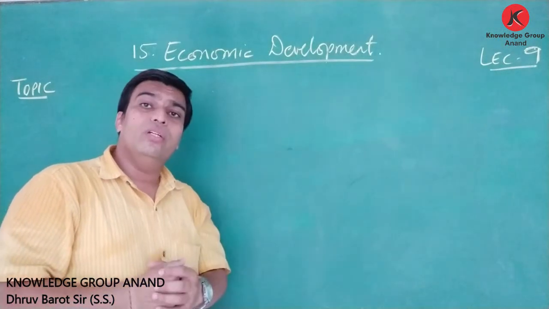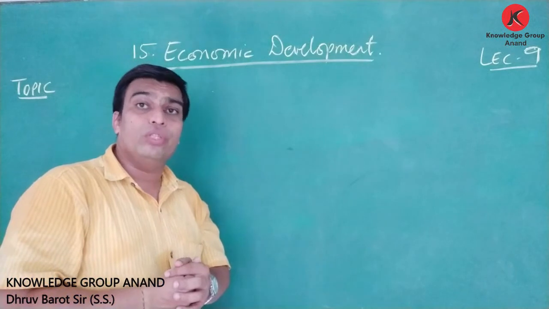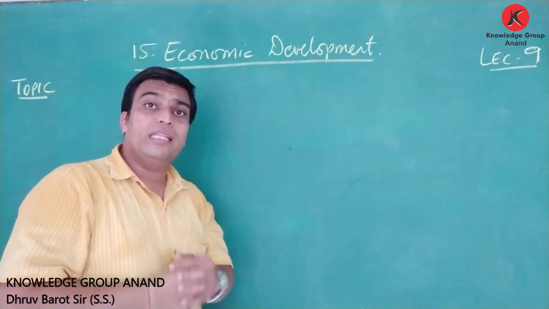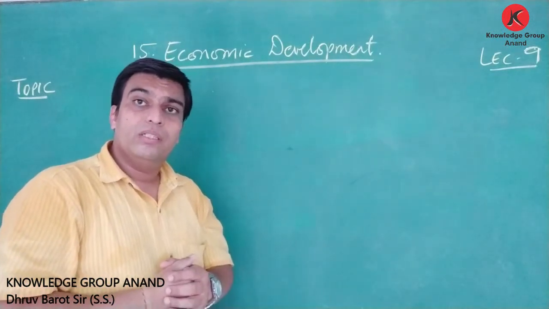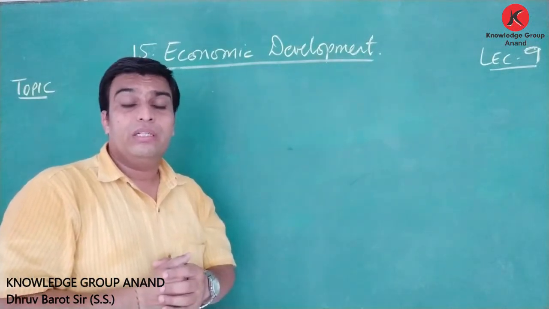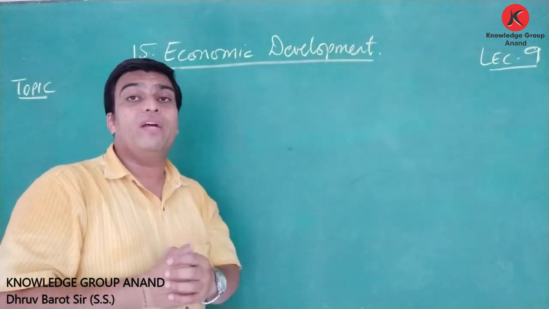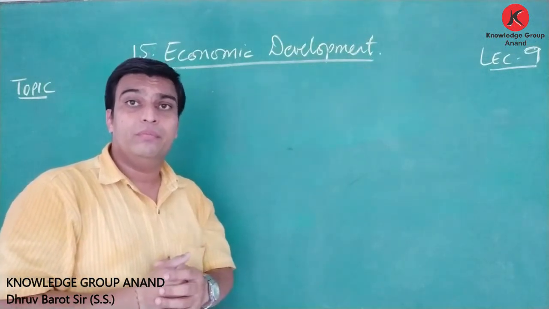We also understood the important difference between economic growth and development. The three major differences: first, on the basis of the quantitative aspect and the qualitative aspect.